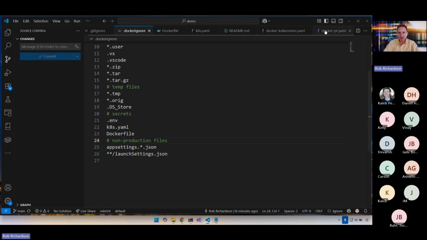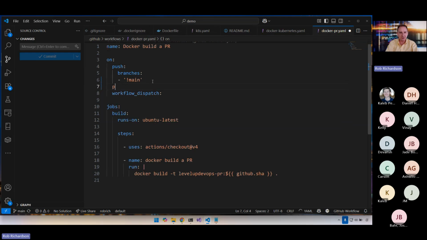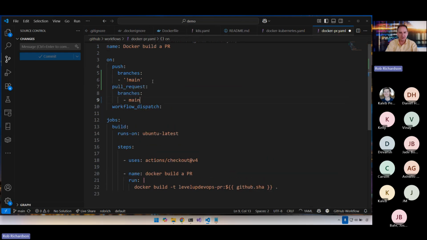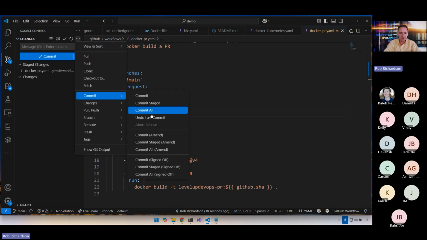Here in this PR build, we want to make sure that it runs on not main. And we also want to say pull request branches. And here we're going to say we want it to run on all branches. That's better. Let's stage this. And I'm going to commit amend,